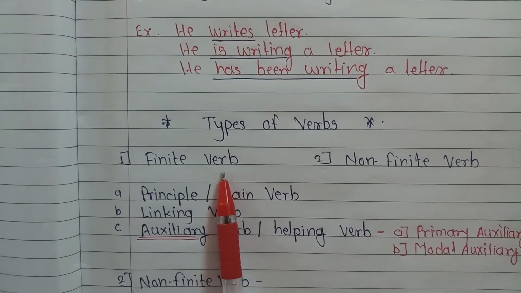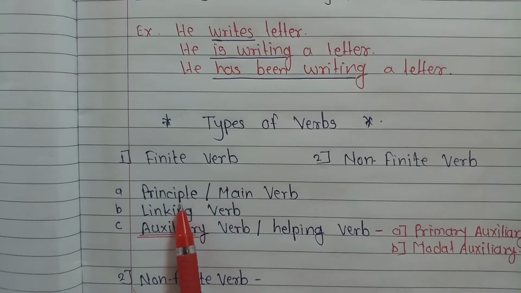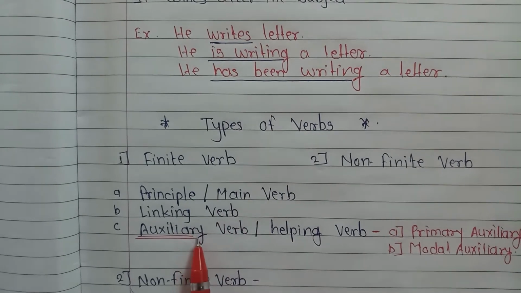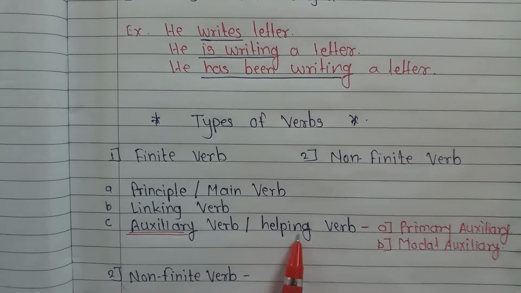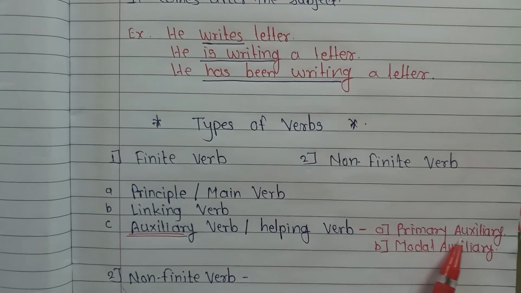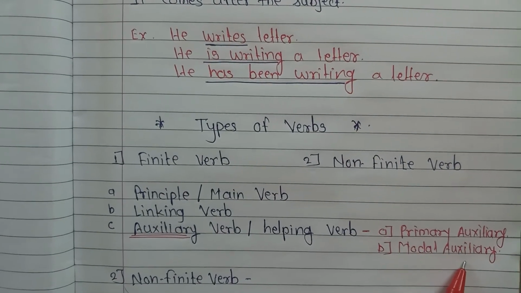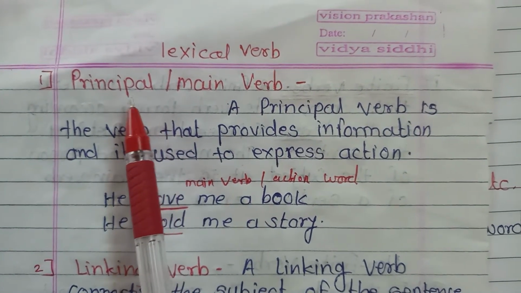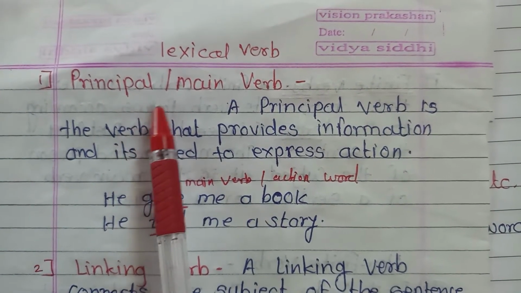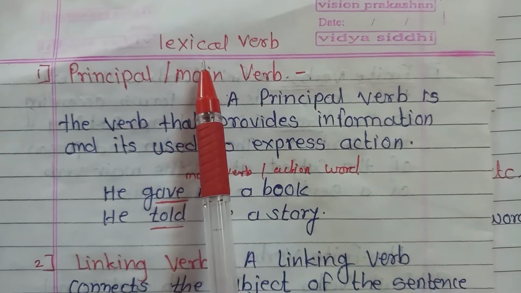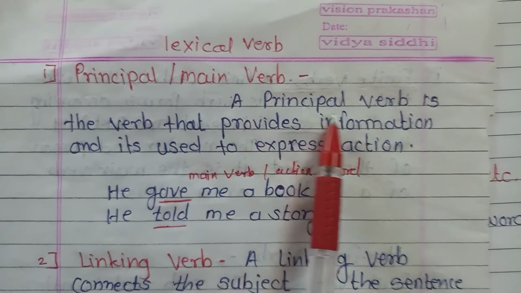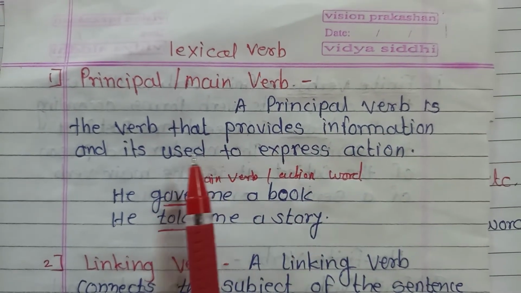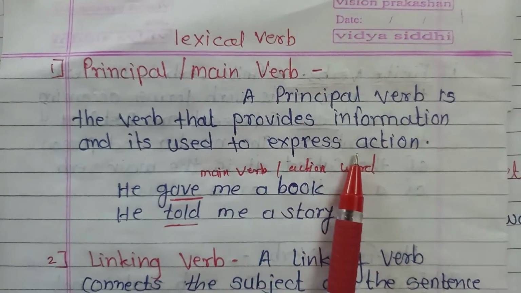Now we are going to take more details about its types: principal verb or main verb, linking verb, auxiliary verb or helping verb, and its two types: primary auxiliary and modal auxiliary. So let's see what a principal or main verb is. A principal verb is also known as a main verb and a lexical verb. A principal verb is the verb that provides information and is used to express action.